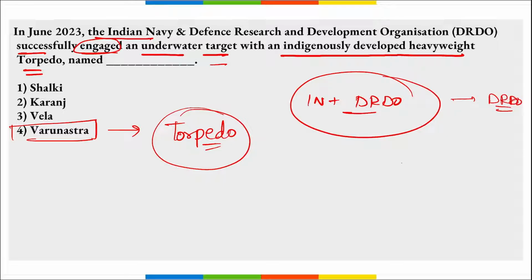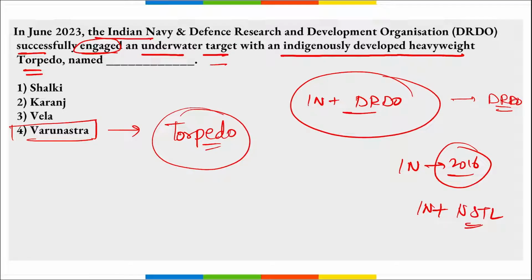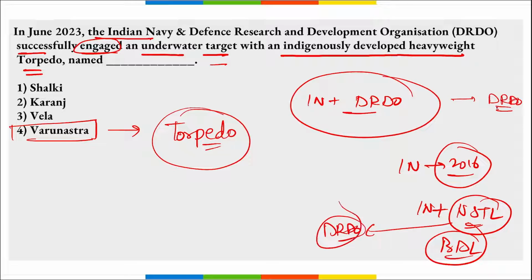Correct? And Varunastra was inducted into the Indian Navy in 2016, and it is being developed by the Indian Navy along with the Naval Science and Technological Laboratory and Bharat Dynamics Limited, right? And remember, this laboratory is a part of DRDO only. That is the reason I said this was developed by DRDO. If DRDO is mentioned in the option, then go with DRDO. If NSTL is mentioned, then go with NSTL. Correct? So what is the speed of this torpedo? 40 nautical miles an hour.